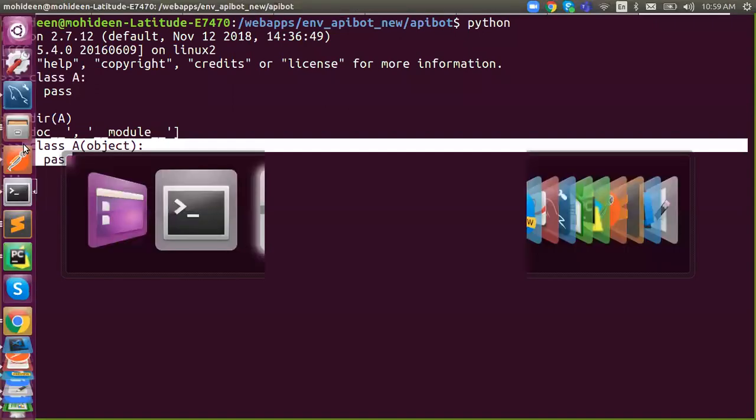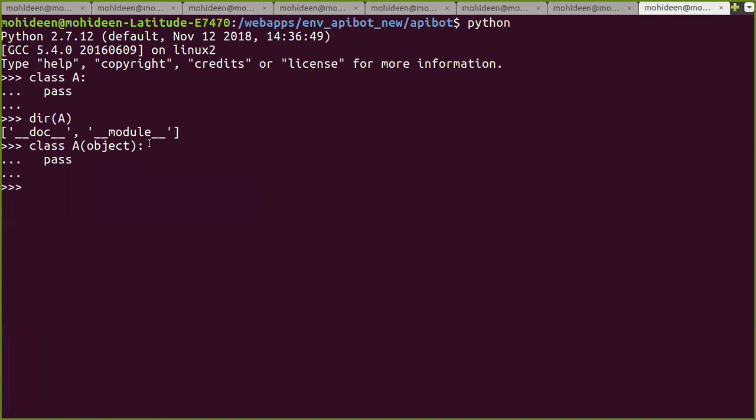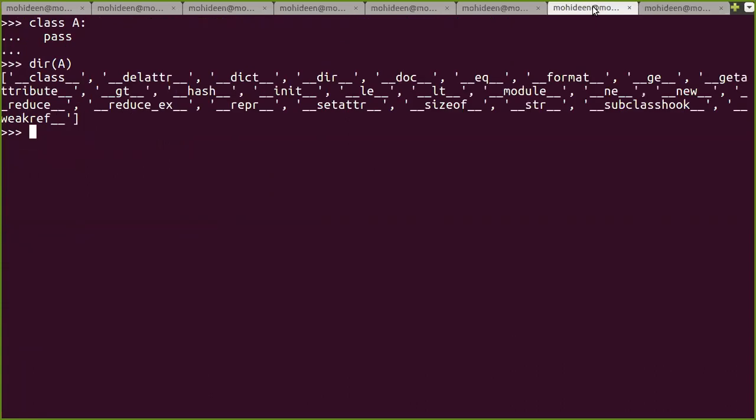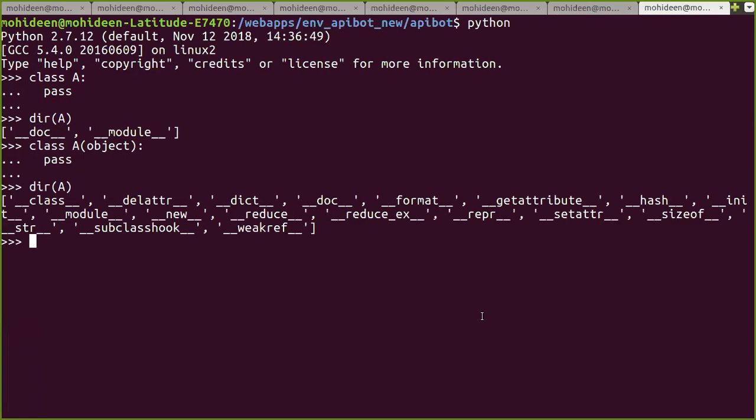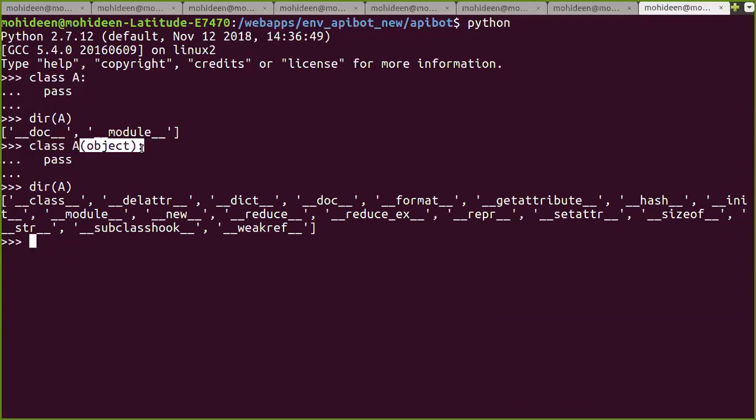I will show you programmatically in my code. Once we're done with inheritance, you will have a better idea of it. So in Python 2, this is the way to define a base class. Now, if I say DER, you will get all the stuff. So what was there in Python 3? See, got it? In Python 2, if it looks like this and you want to transform it into Python 3, you can simply ignore object in Python 3. Or if you want to convert Python 3 code to Python 2, you need to specify this to make it work. Understand? So this is required in Python 2, not in Python 3, to define a base class.